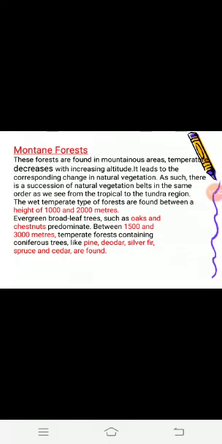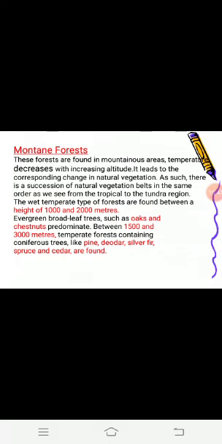Montane forests are found in mountainous areas. The foothills of the Himalayas have deciduous forests of sal, bamboo, oak, shisham, sandalwood, etc. Above the foothills, subtropical mixed forests grow, which include pine, oak, maple, silver fir, juniper, poplar, birch, etc. Between the altitudes of 1600 to 3000 meters, coniferous forests such as pine, deodar, alder, birch, poplar, silver fir, etc. are found.